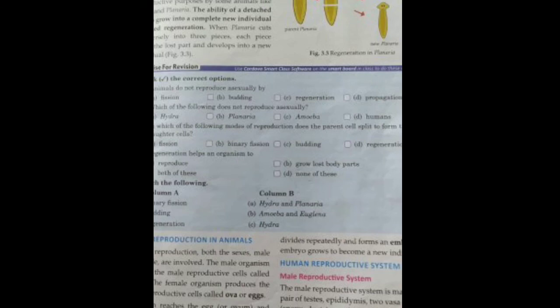And match column A with column B. Binary fission is a process of asexual reproduction in amoeba and Euglena. Euglena is another unicellular organism. Then budding is a process of reproduction in Hydra, and regeneration is a mode of reproduction both in Hydra and Planaria.